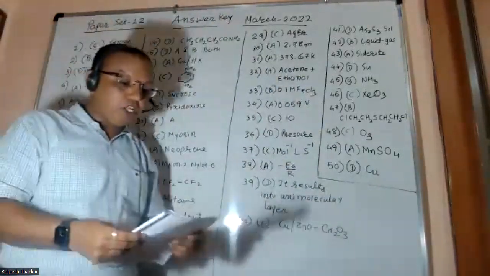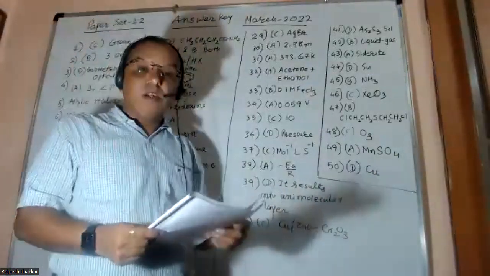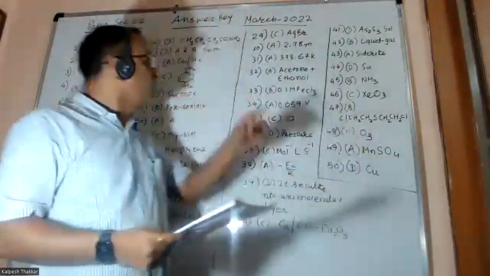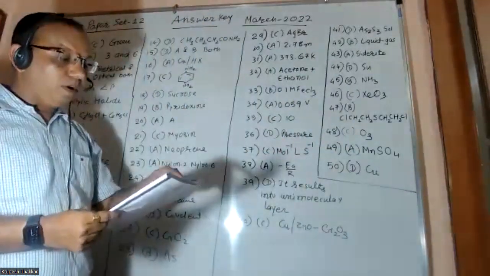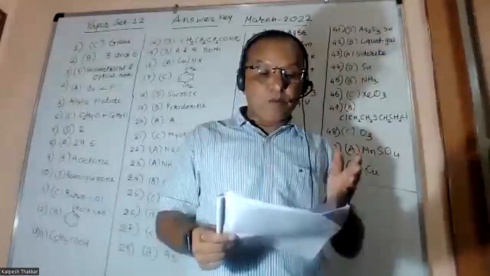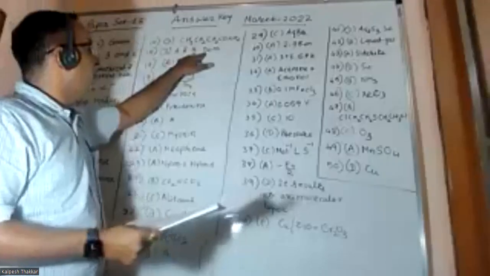Question number 15: Hinsberg reagent, friends, does not react with the tertiary amine, but it reacts with primary and secondary amines. Here in the options, the first option is methanamine, the second option is dimethylamine. Both are primary and secondary, so A and B, both options are correct.